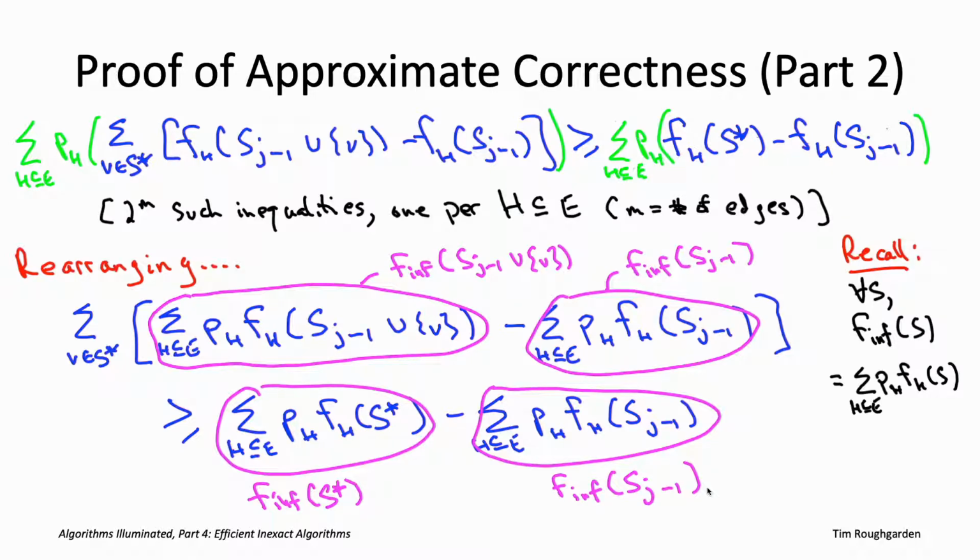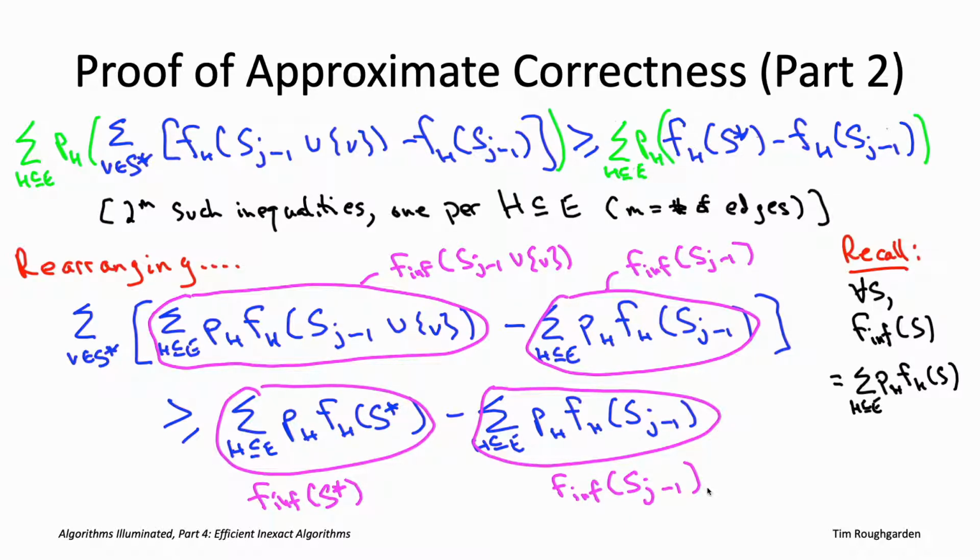Now, the next step is we just use the same maneuver that the maximum of k numbers has to be at least the average. So on the left-hand side of this inequality, we have the sum of k things. The average value is just 1 over k times the sum of k things. And so one of the numbers has to be at least that big. So again, remember that if I have 10 numbers that sum to 100, one of them has to be at least 10. That's just one of them has to be at least the average. So that means that there exists a vertex in S star that captures at least a 1 over k fraction of that left-hand side, which of course means it also captures at least a 1 over k fraction of the right-hand side, because the right-hand side is only less.